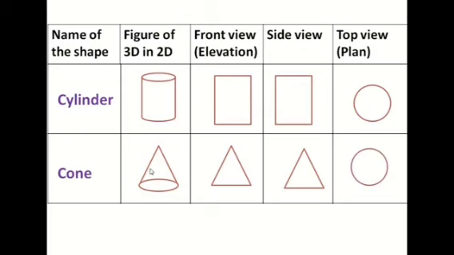So the front view for a cone is a triangle. The side view for a cone is also a triangle. And the top view will be a circle. So please complete it.